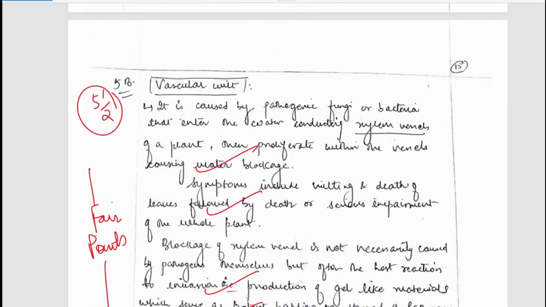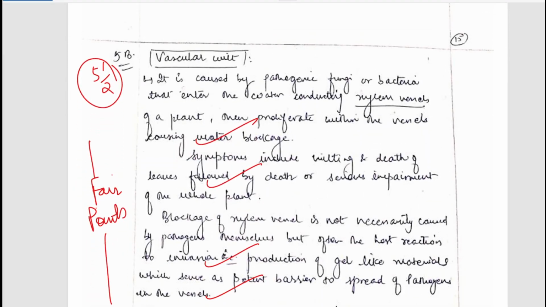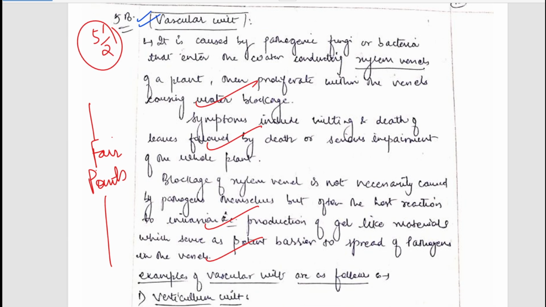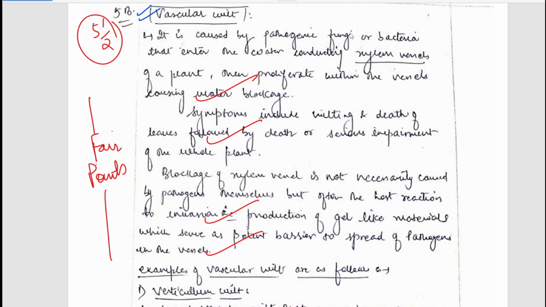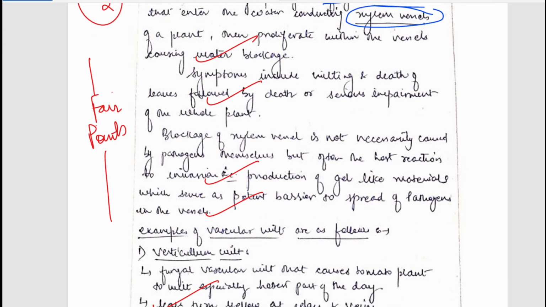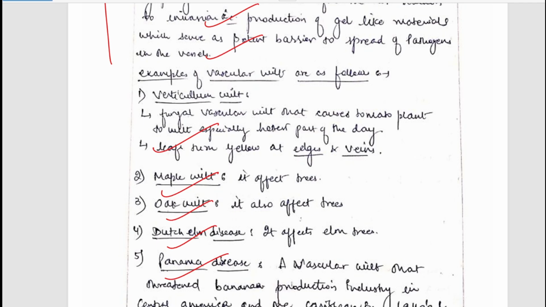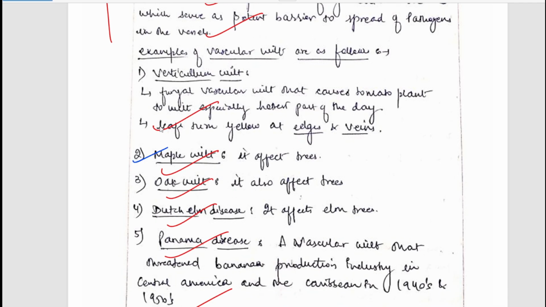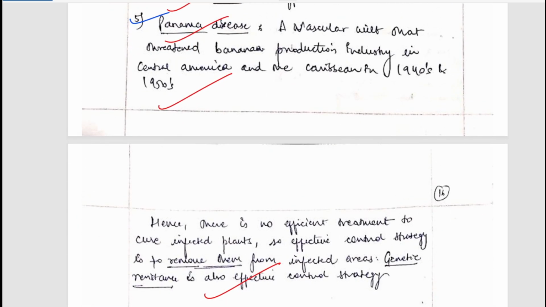Now let's move to the next question, that is 5B. The question 5B is asking us to explain in detail about vascular wilt. So we had to just explain about vascular wilt. Okay, let's see how the student has discussed it. Obviously we all know that vascular wilt is generally caused by fungi or bacteria, and it generally affects the xylem vessels. The symptoms have been mentioned, examples have been mentioned, such as maple wilt, verticillium wilt, oak wilt, Dutch elm wilt or Dutch elm disease, Panama disease. So all these are examples of vascular wilt only. So well written answer. You can simply pause and read it if you want to.